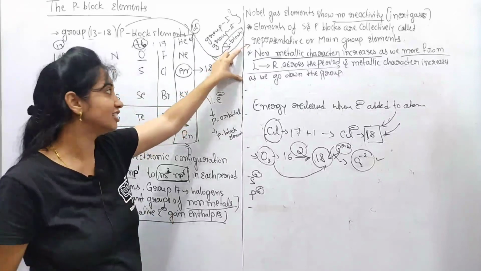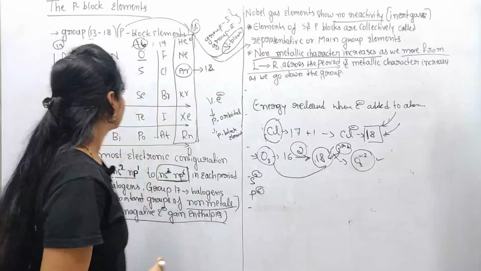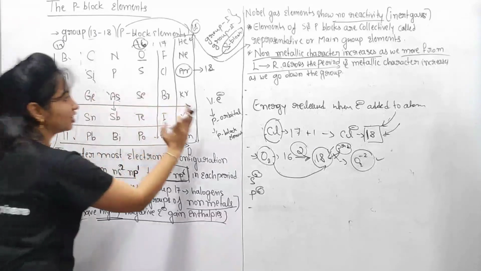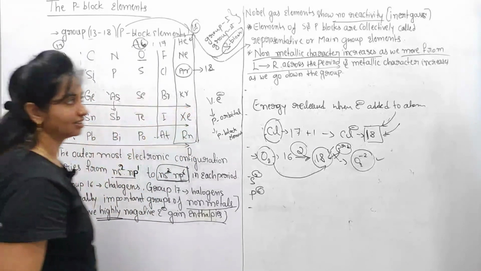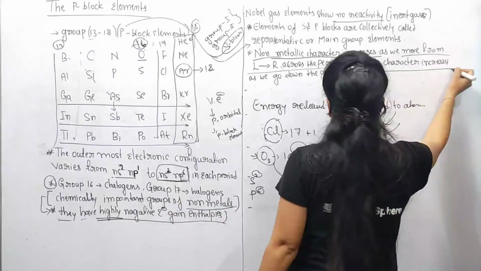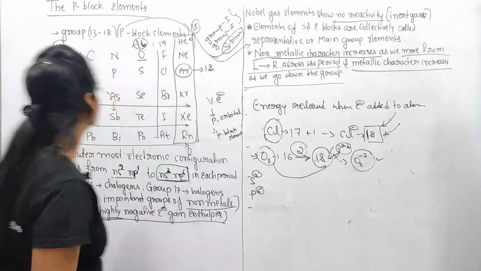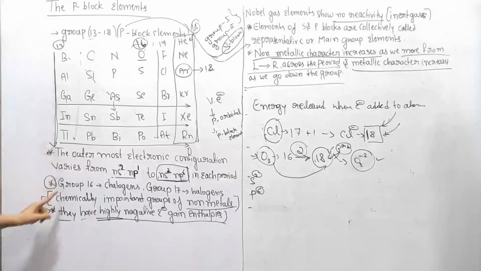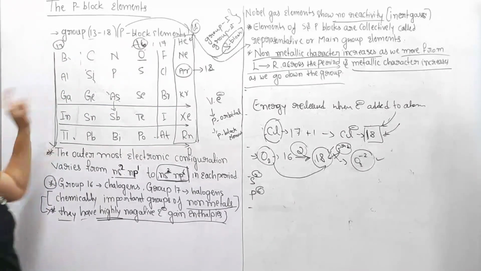Once again I wish to read this: the non-metallic character increases as we move from left to right across the period, and the metallic character increases as we go down the group.